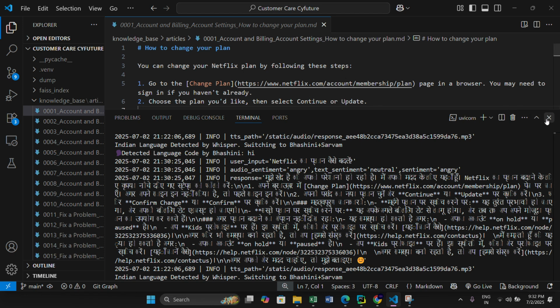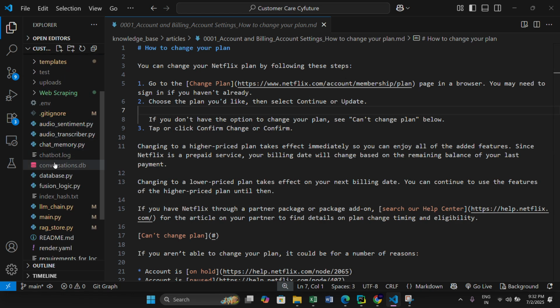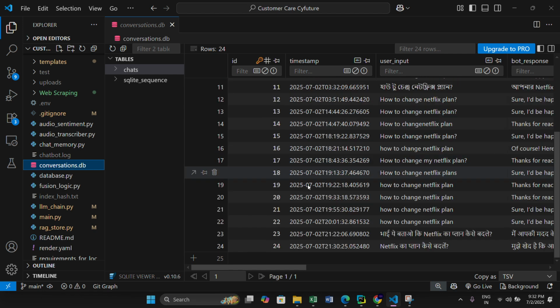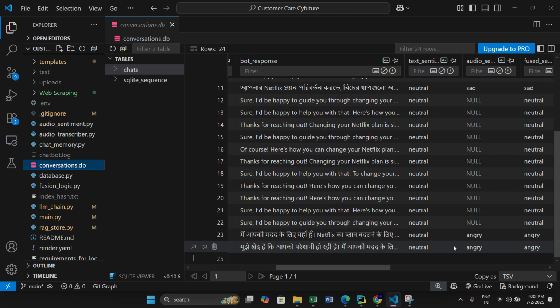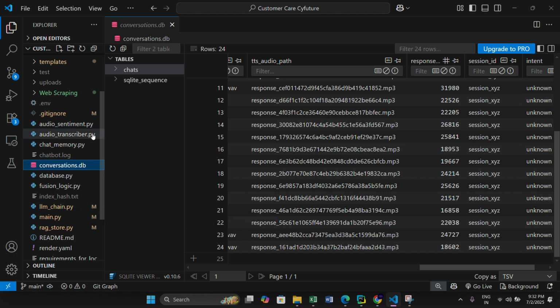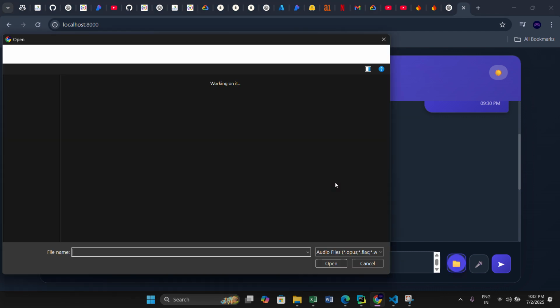And you can see it has been added to the database too in the very end. Let's see, last, Netflix का plan कैसे बदले, see clearly. And what else we can see is, of course this was audio option, we have this folder option too.